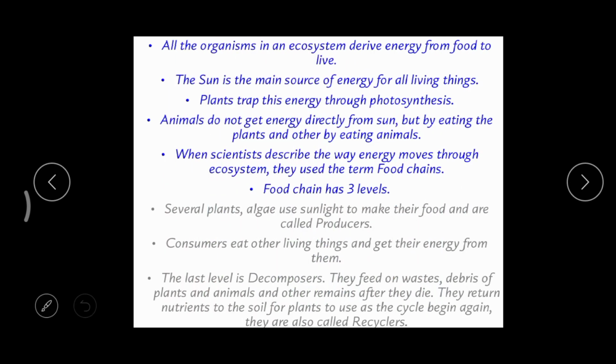Then, all the organisms in an ecosystem derive energy from food to live. Whenever we observe ourselves, daily we are eating food, three to four times. Why are we taking food? That means to get energy. We get energy from the food. When we take the food, we get energy, and with the help of that energy, the organs present in our body work, and so we can survive.